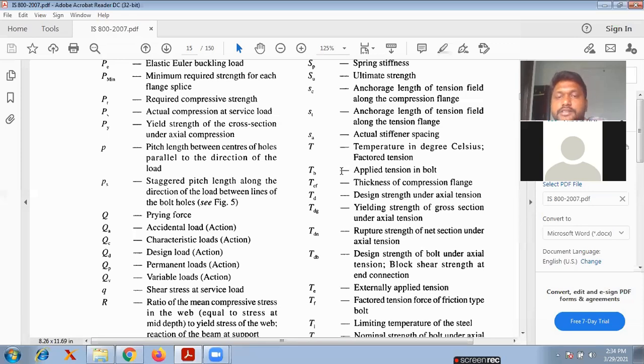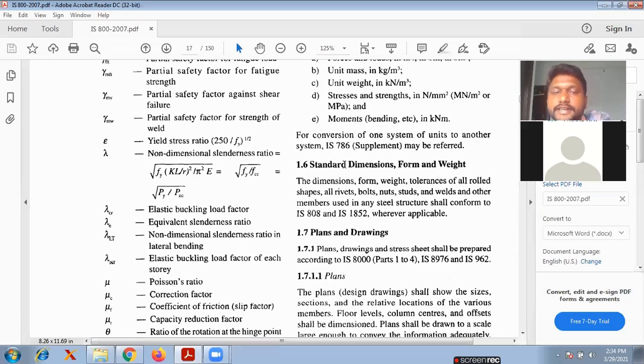And my dear students, it is not an easy subject. The hardest subject in civil engineering is design of steel structures, that is Structural Engineering 2, steel. You can ask any of your friends or teachers or faculty of our department or another college. This is an advanced and very difficult subject, but I am always trying to make it easy at every level. That's why I am showing each and everything for you.